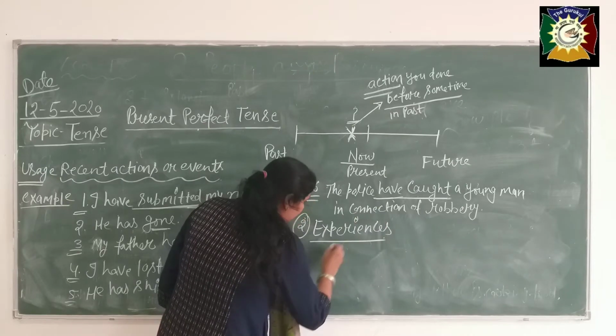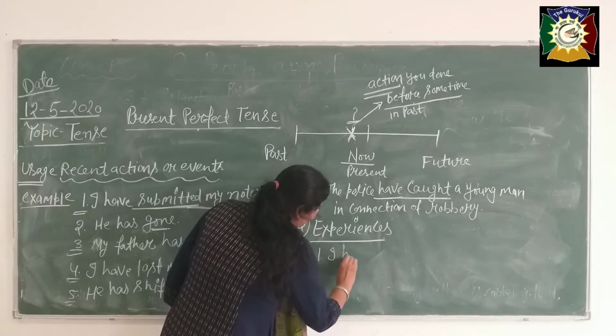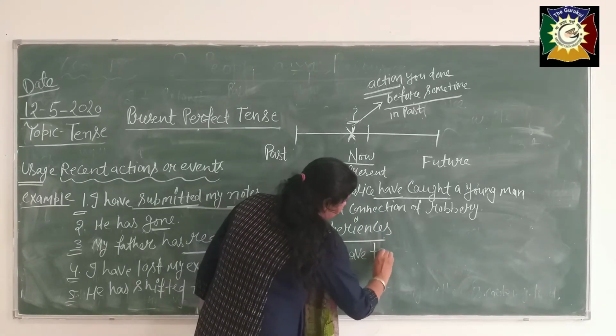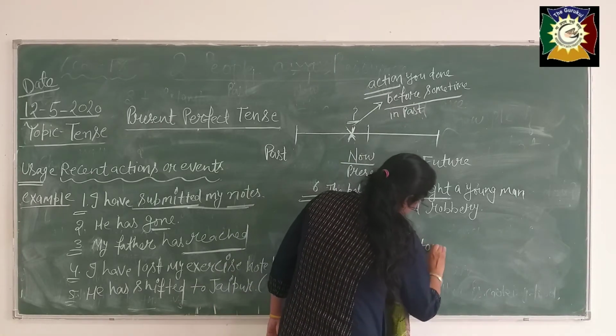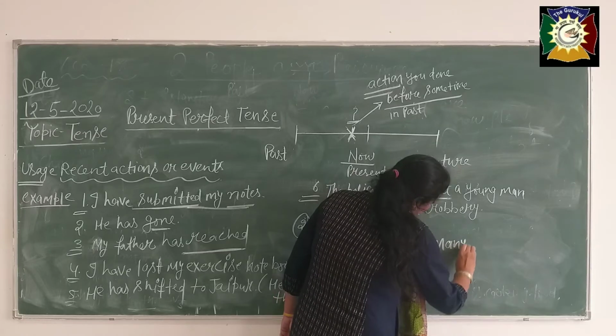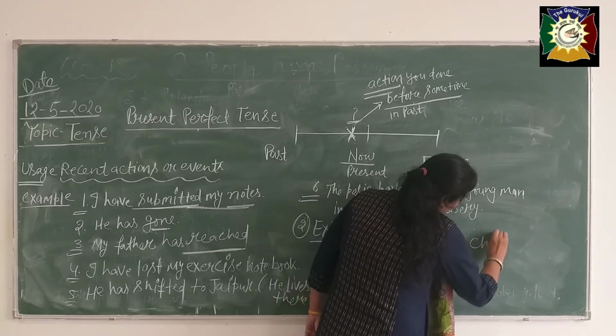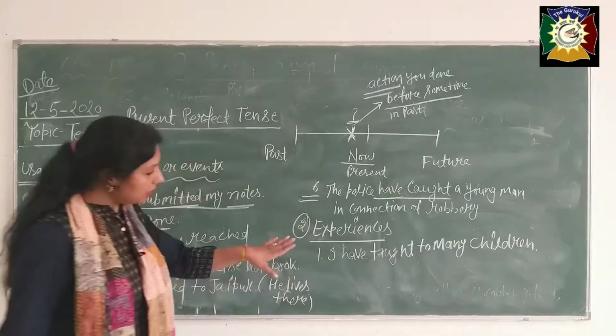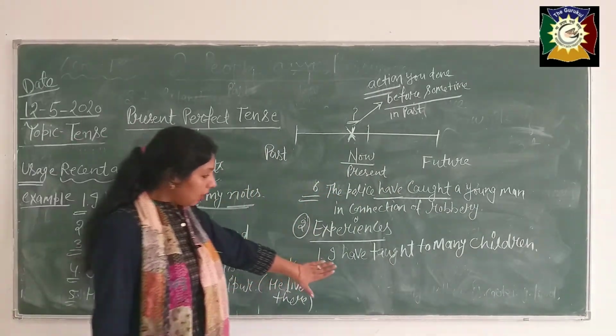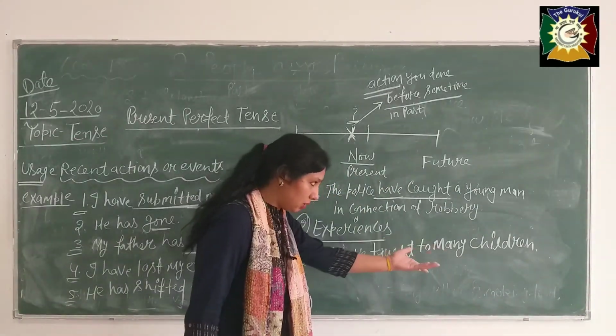First of all: I have taught many children. Now in this sentence I am saying to you, I have taught many children.